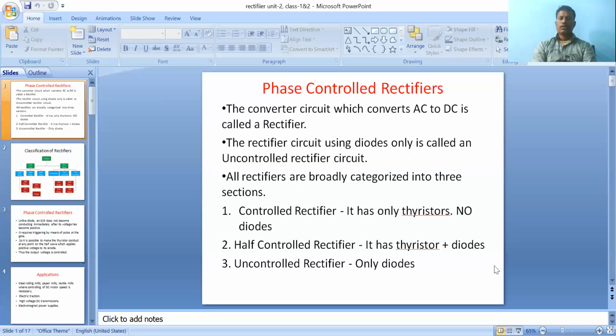A controlled rectifier has only thyristors, there are no diodes. In a half controlled rectifier, the name itself means it has thyristors and diodes. It is a combination of diodes with thyristors that is called half controlled. Uncontrolled I already told, that is only diodes.